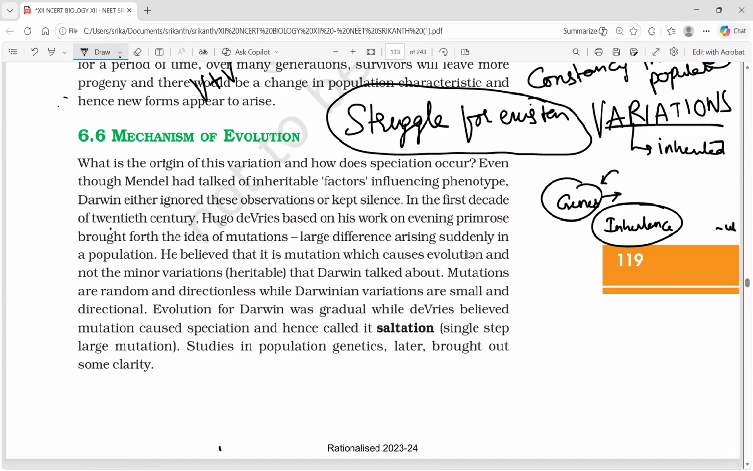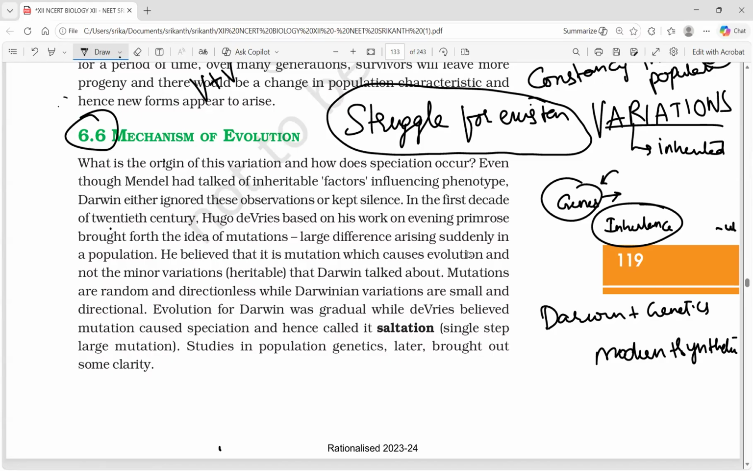After Darwin, Darwin had already explained the evolutionary process. We are just adding the flavor of genes and knowledge of inheritance to Darwin's theory. That is called the modern synthetic theory of evolution. From here onwards, 6.6 explains Darwin plus genetics. We call it the modern synthetic theory of evolution. Here, the exact reason for the extension of the neck of the giraffe will come.